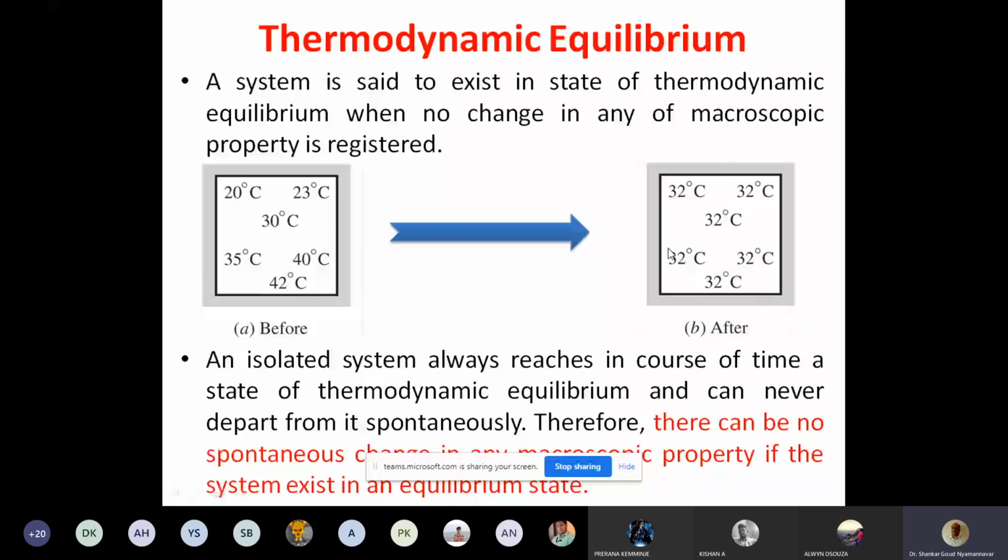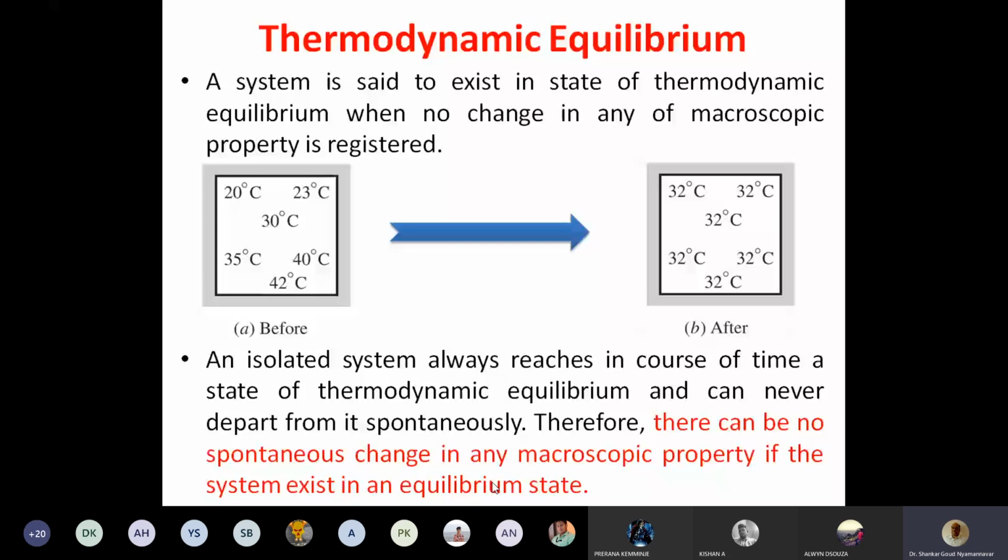So, an isolated system always reaches in course of time a state of thermodynamic equilibrium and can never depart from it spontaneously. Therefore, there can be no spontaneous change in any macroscopic property if the system exists in an equilibrium state. Okay, very lengthy, right? So try to understand once again. As I said, an isolated system always reaches an equilibrium state.